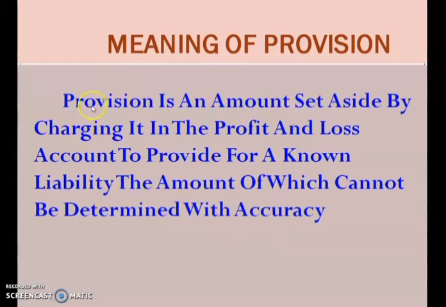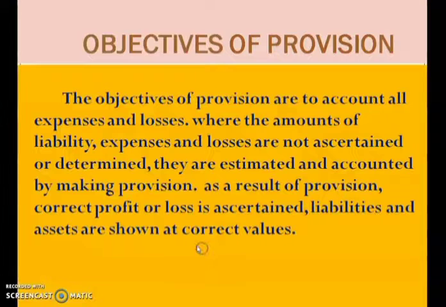Okay, so there is provision for depreciation, for which money is set aside from our profit to meet the liability known as depreciation. The amount of this liability is not known accurately. It cannot be determined with accuracy. So we keep aside some money for the purpose of charging to provide for the known liability. So that is the concept behind provision.